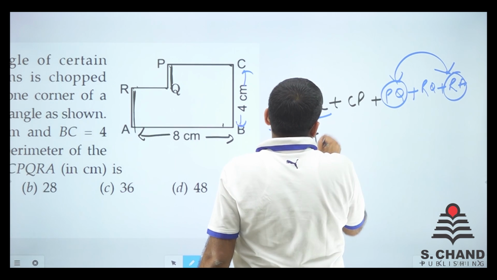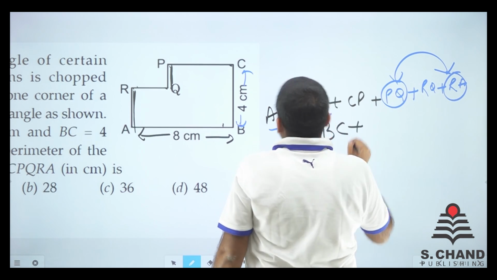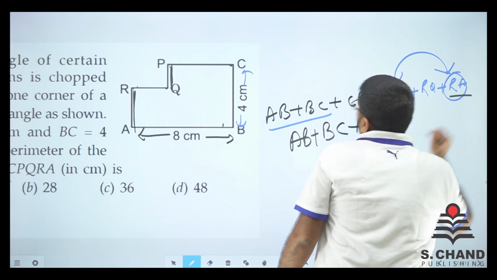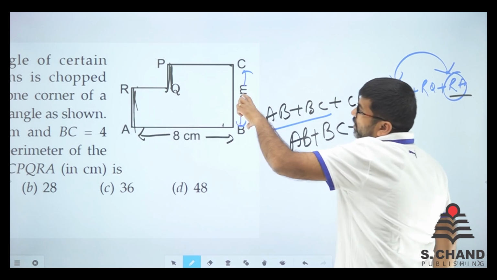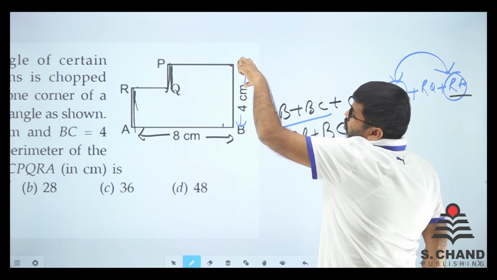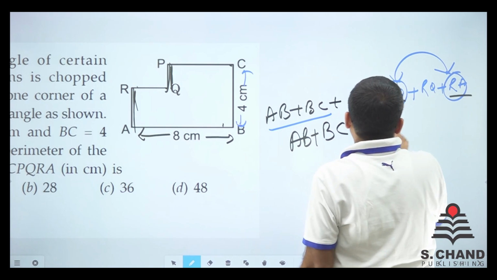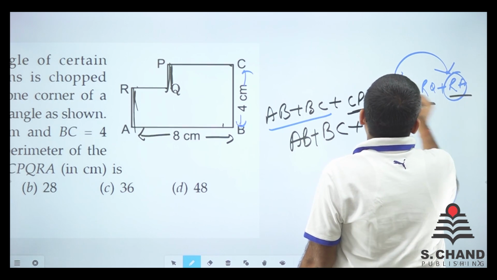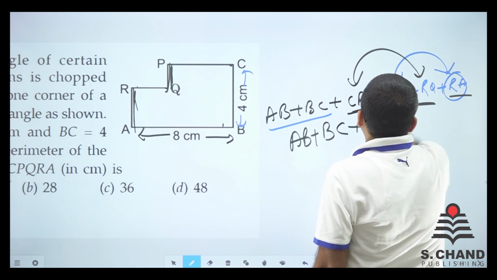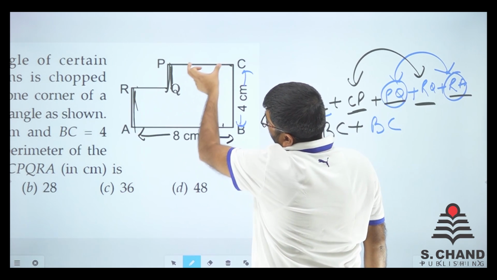So AB plus BC plus PQ and RA. Just imagine PQ is like this, RA is like this. So PQ and RA will be BC, so I can write BC here. In a similar way, CP and QR, just correlate them, CP this one, QR this one.